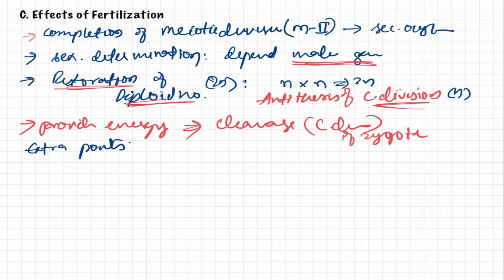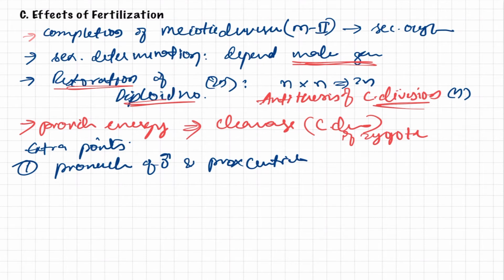So my dear friends, during the nuclear fusion, the syngamy, the only two parts that enter the ovum are the pronucleus of the male and the proximal centriole. Apart from this, the tail and all the other parts do not enter. All those are shed off outside only. That is very important to note.